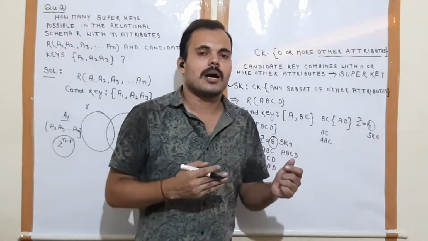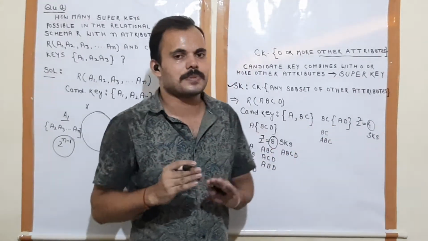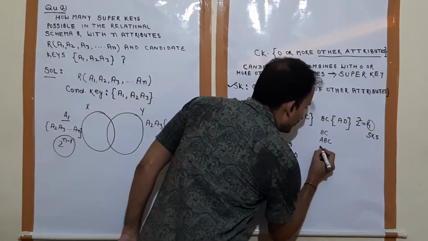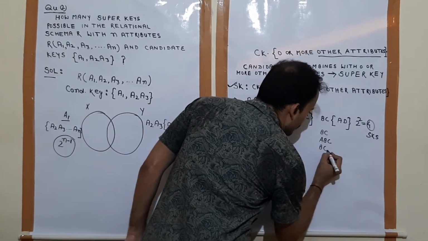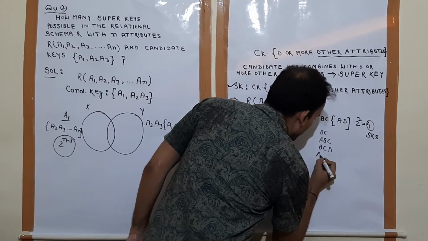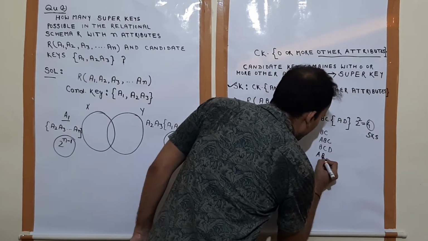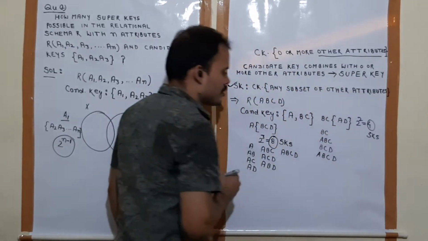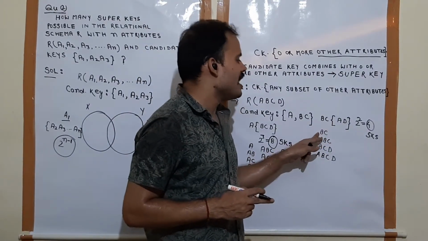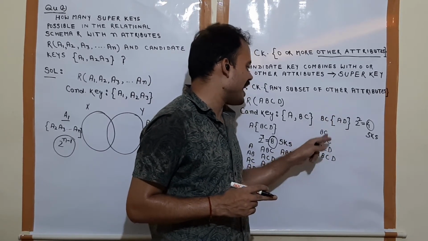Now when we combine this candidate key BC with all these subsets, we will get BC, ABC, BCD and ABCD. Understood? First, empty set combined with BC gives BC. Set containing one element A combined with candidate key BC gives ABC.